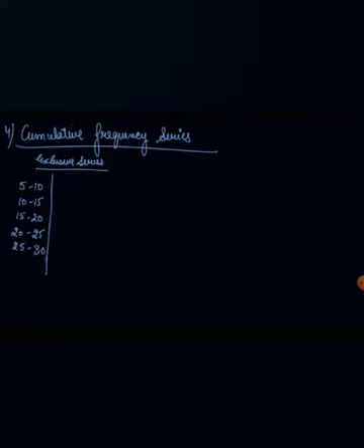These are the class intervals. We have the frequencies: 3, 8, 9, 4, 4.